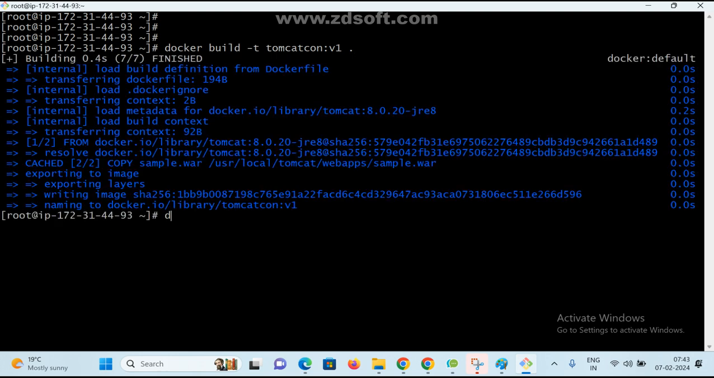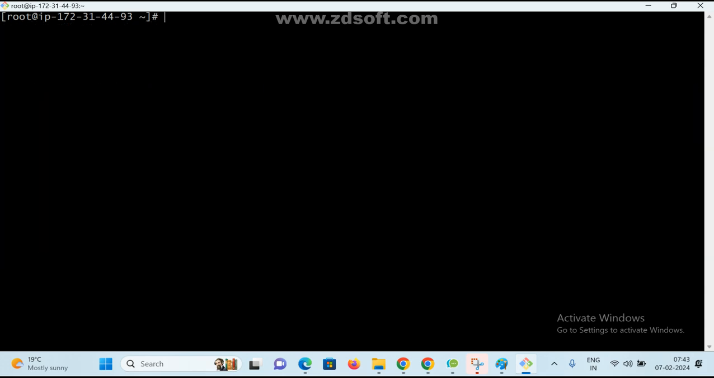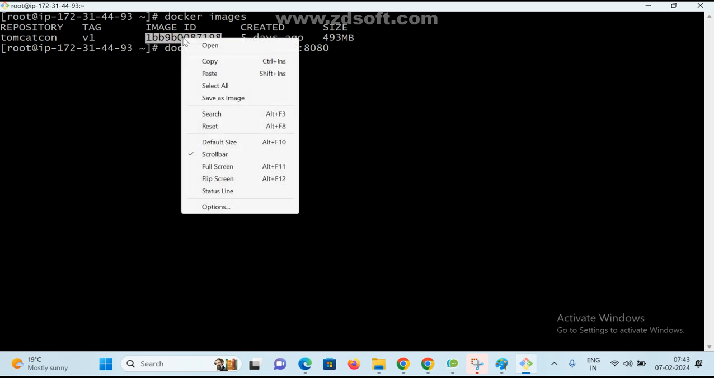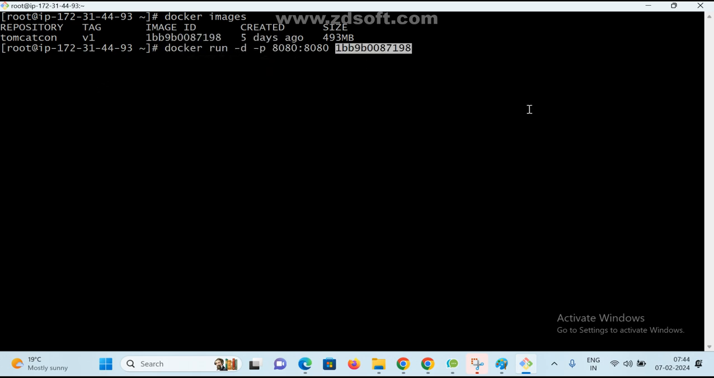Image is ready. Now docker images. Now see here, this is my Docker image. Now create the container. Docker run -d, the tomcat-container I am creating, with -p for port mapping. This is the host port number 8080, and the container port number I am also giving the same, 8080. And this is the image I am giving. That's it.